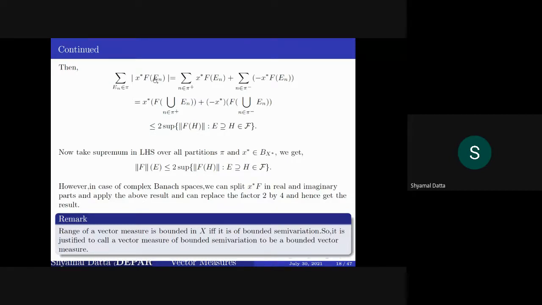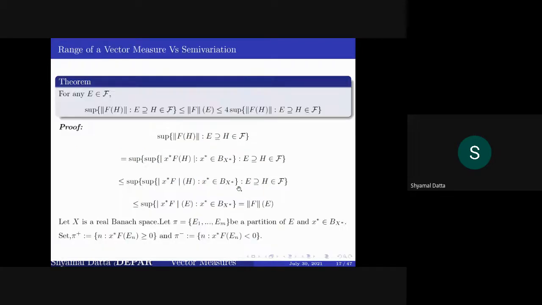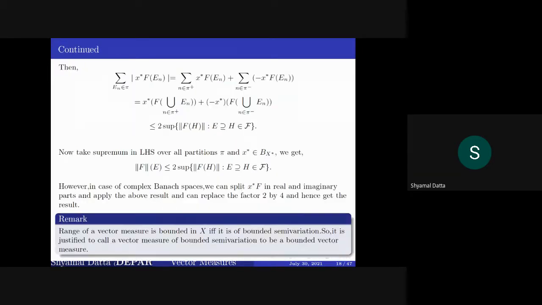So this tells you that the semivariation of x star f is lesser or equal to this quantity for any x star. So the semivariation of f is lesser or equal to 2 times this. And as we already said, you can split x star into real and imaginary parts in the case of complex Banach spaces, and then you can increase this bound to 4. Okay.